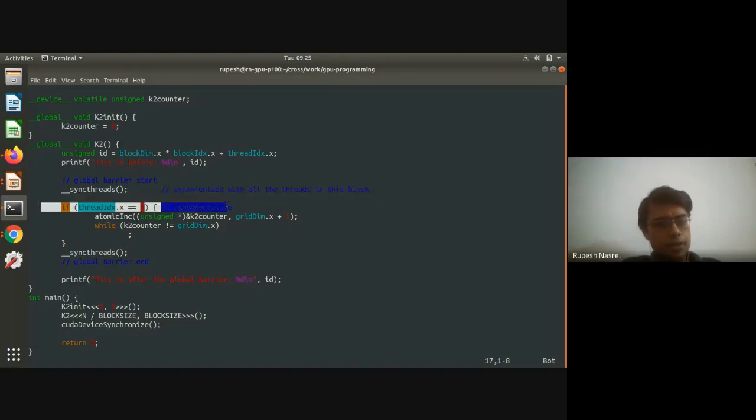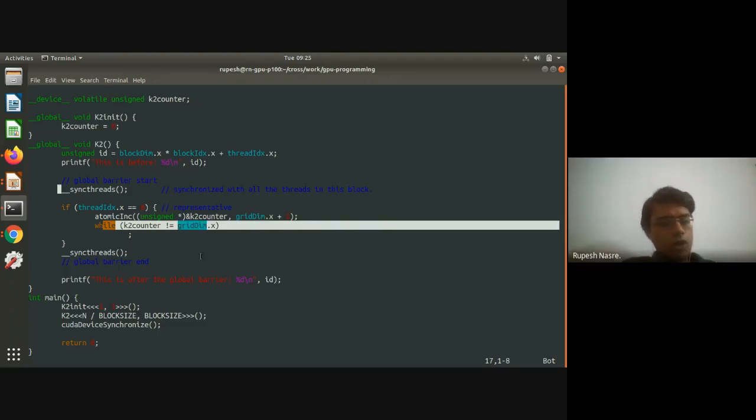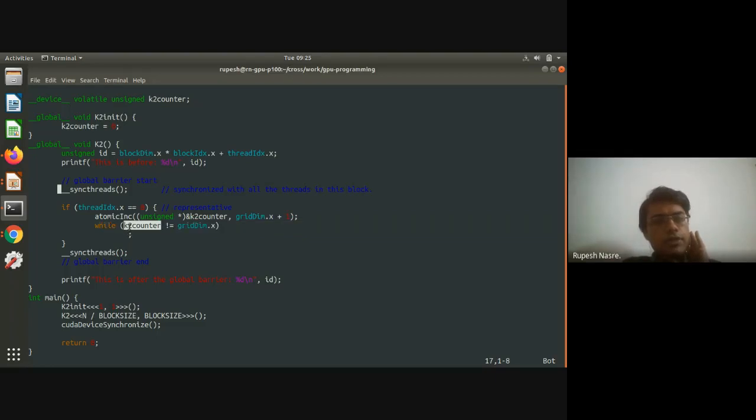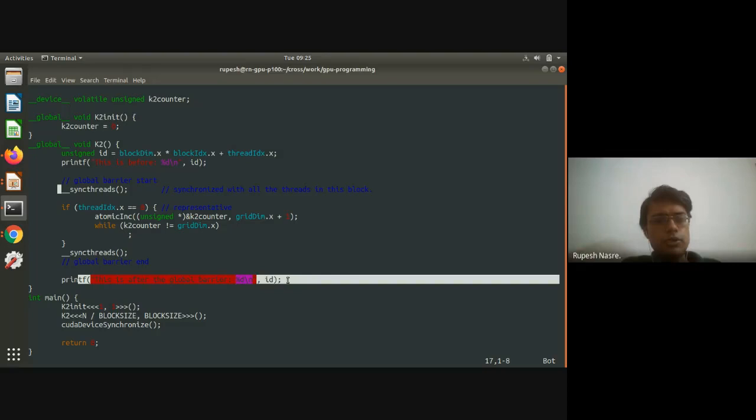And then if there is a representative, right, which is this line, then I am going to atomically increment the counter. And while the counter is not equal to number of block threads, I'm just going to wait. Right? So that is what essentially is our code. And because of this while counter, we require counter to be volatile. So after that, there is sync threads, which is going to join with the other block threads. And then this is the printf after that. So the code looks almost exactly as Rigved had mentioned and Venkat had mentioned. Any issues with this code?